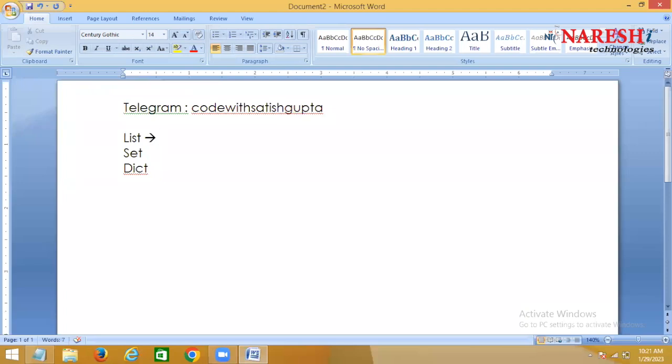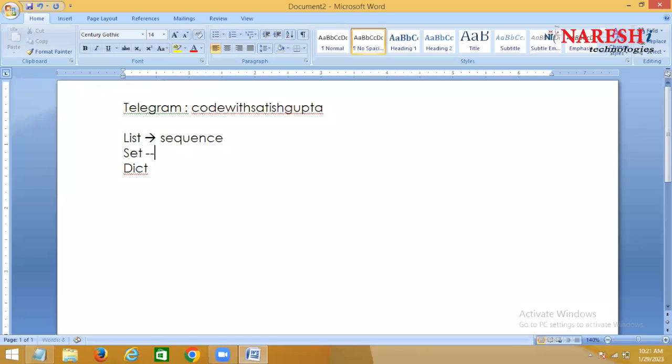List is which data type? Sequence data type. Very good.